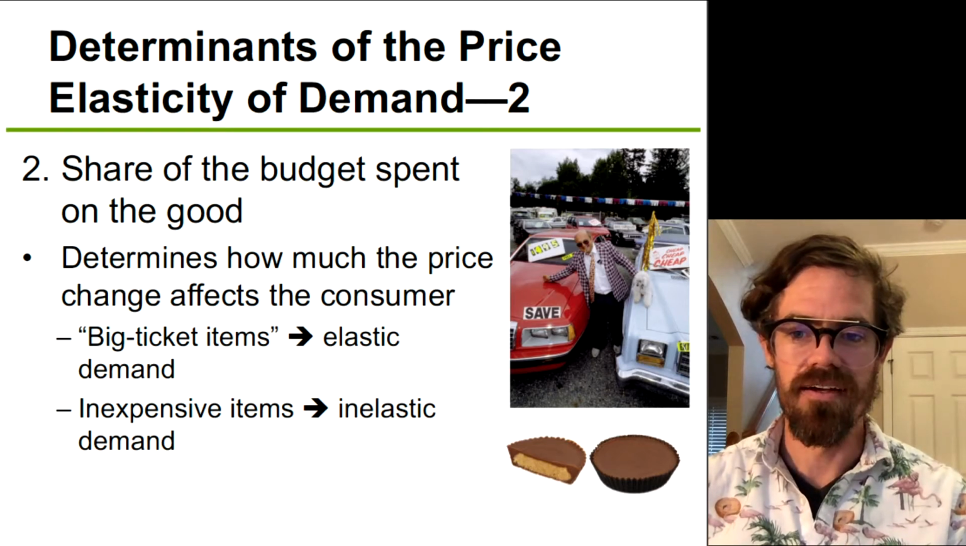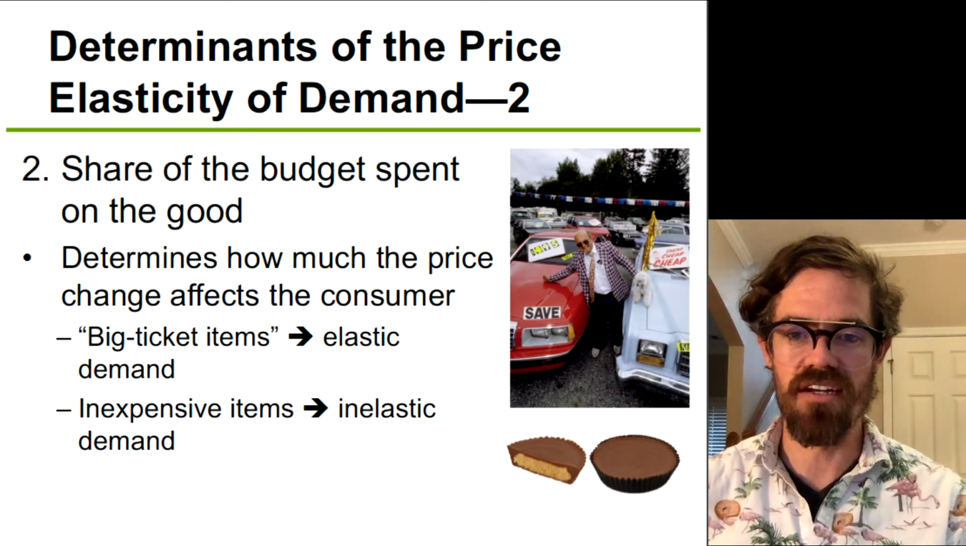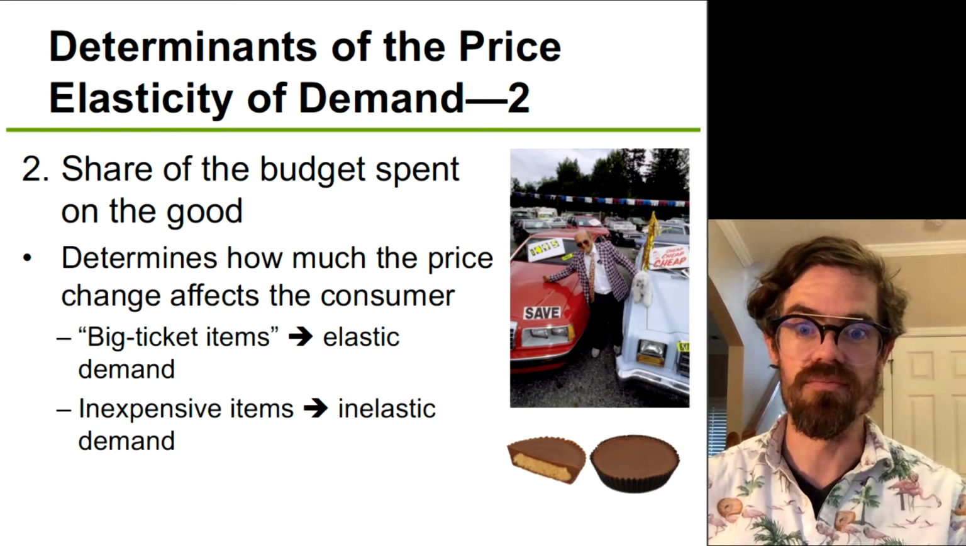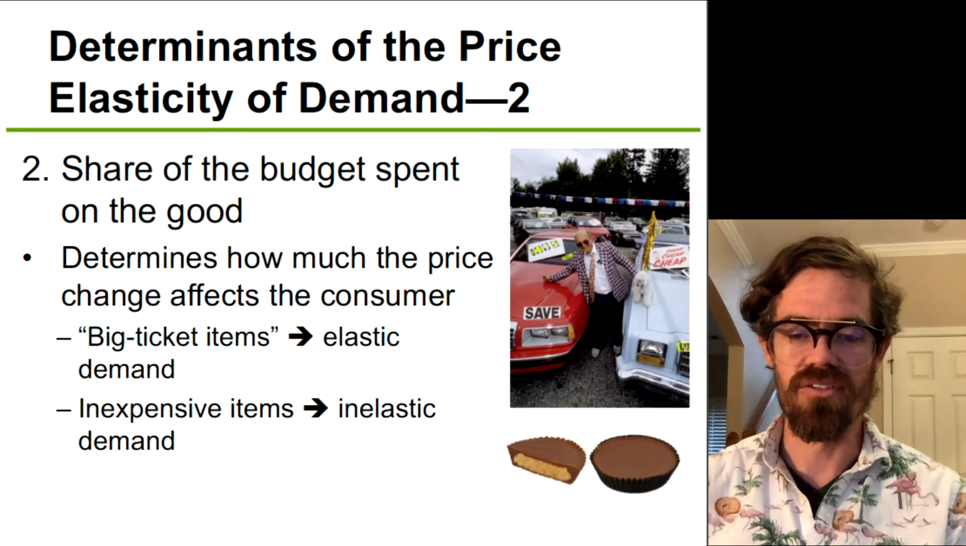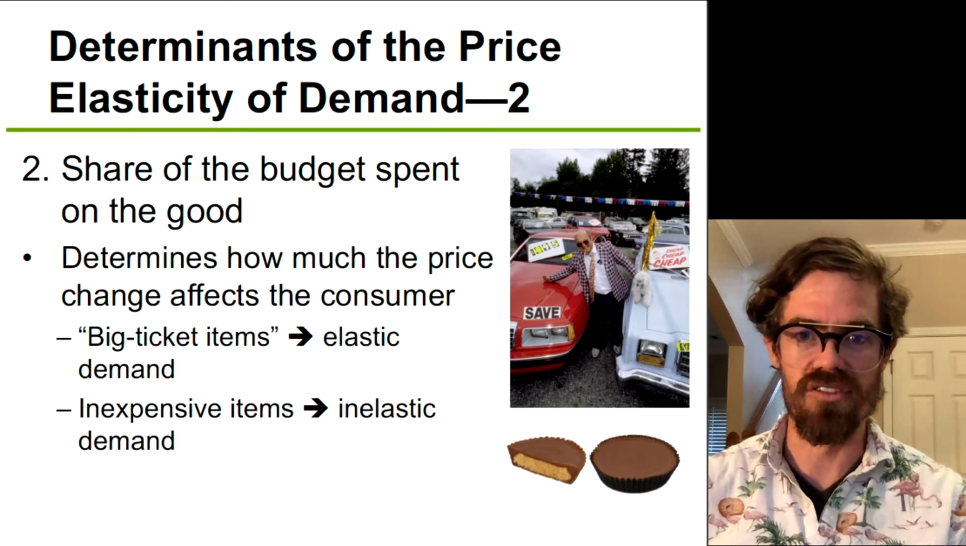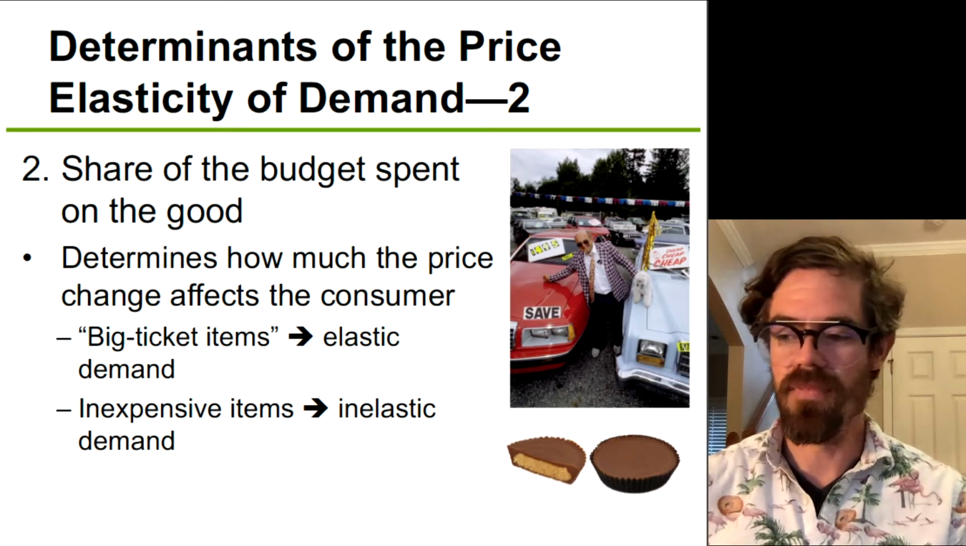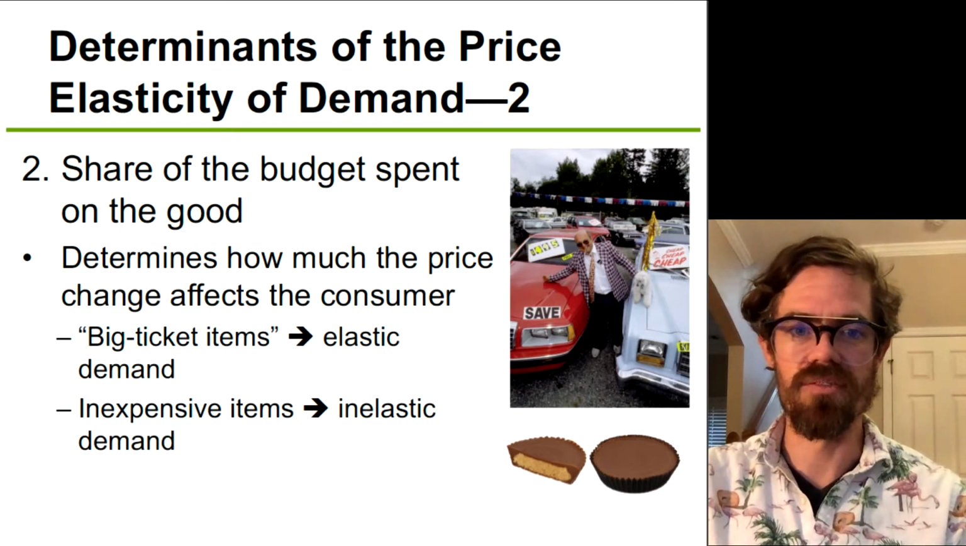If you think about the difference between 50% off a car versus 50% off a Reese's peanut butter cup, people are going to respond much more to the 50% off a vehicle, and not nearly as much to 50% off of a Reese's peanut butter cup, because you're talking about maybe saving 50 cents as opposed to with the car saving thousands of dollars, right? So that's something else that determines the price elasticity of demand: the share of the budget.